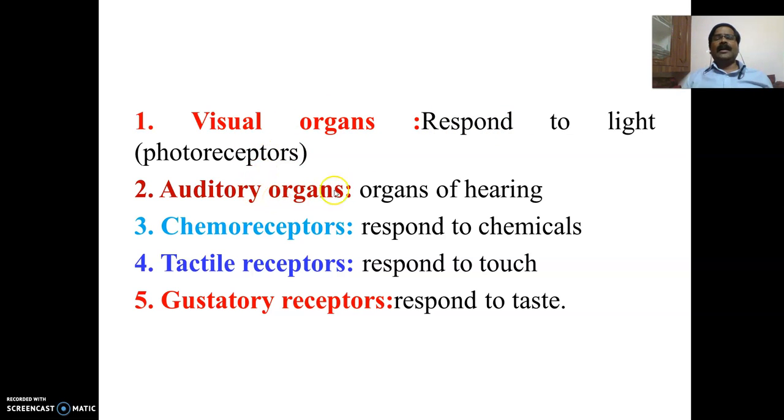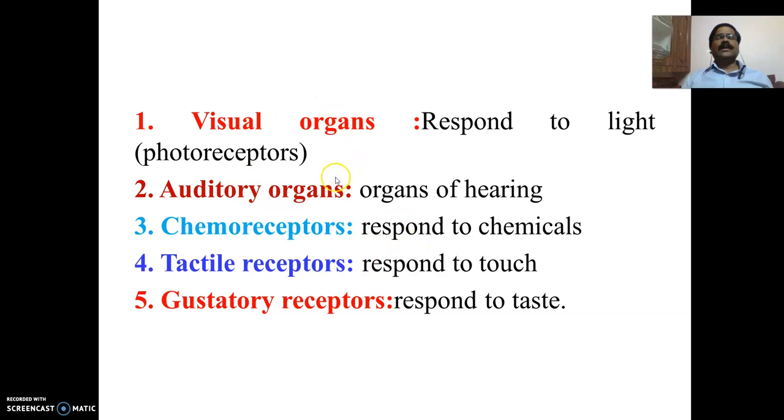Auditory organs are related to hearing. Chemoreceptors respond to chemicals. Tactile receptors respond to touch, and gustatory receptors are the sensory structures which respond to taste. So these are the five types of sensory organs present in insects.